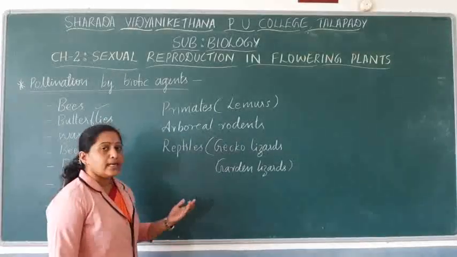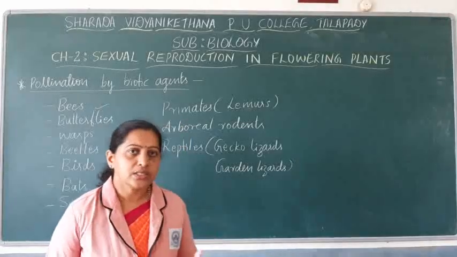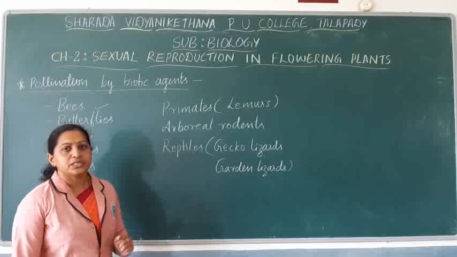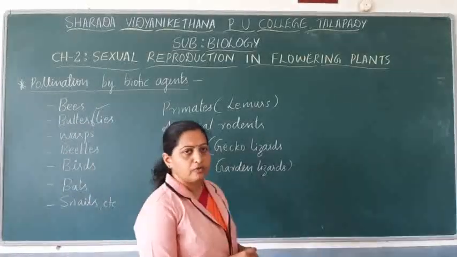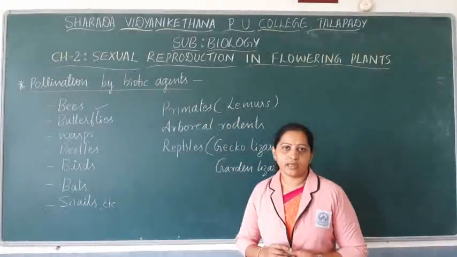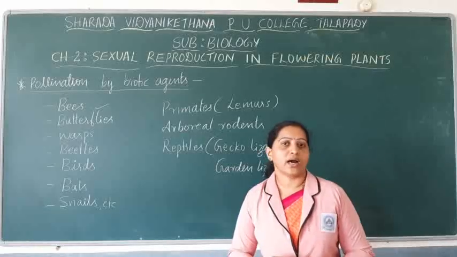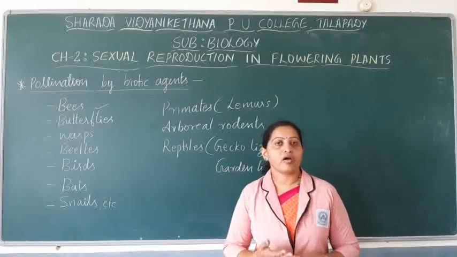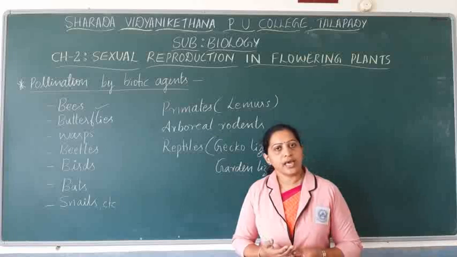So now let us see what adaptations are seen in flowers so that they can be pollinated by different species of animals. Let us take the example of a bird pollinated or insect pollinated flower. The insect pollinated flowers usually are large, brightly colored, they secrete fragrance and they also produce nectar.